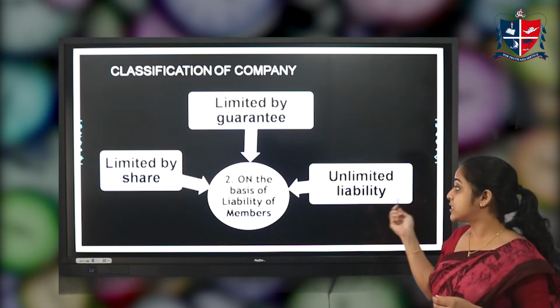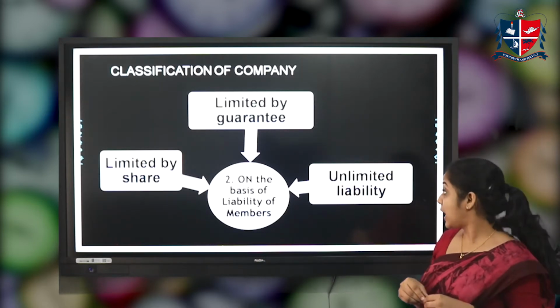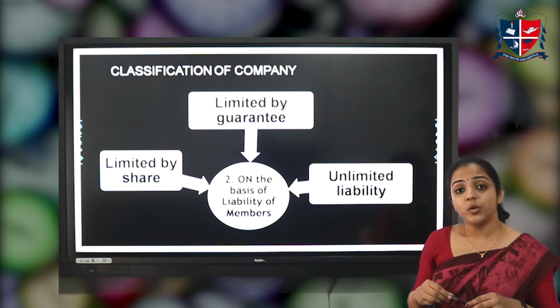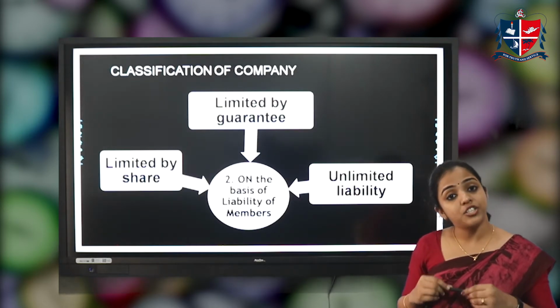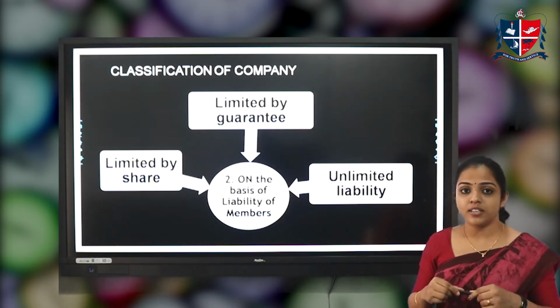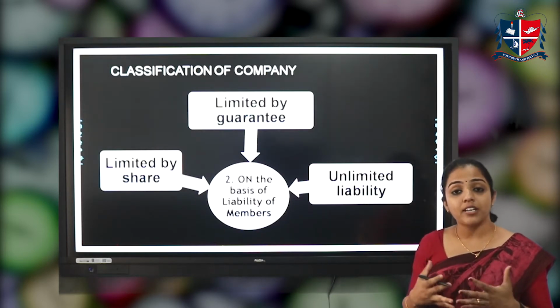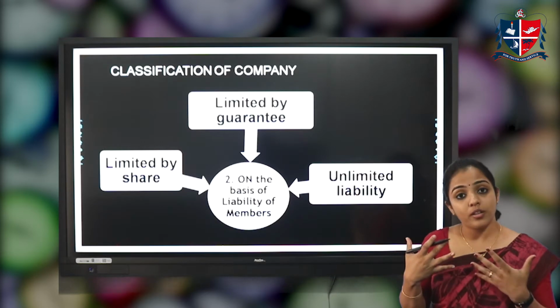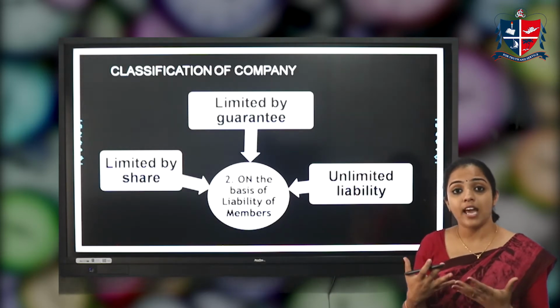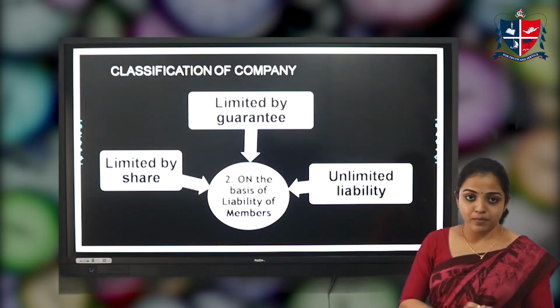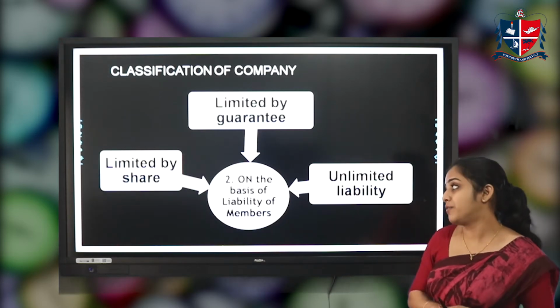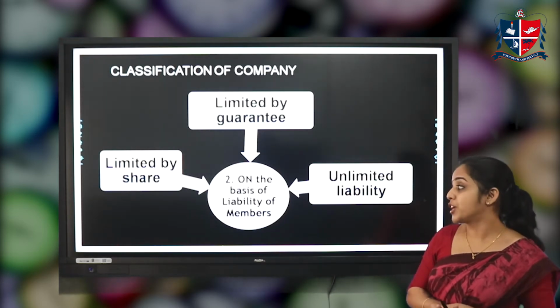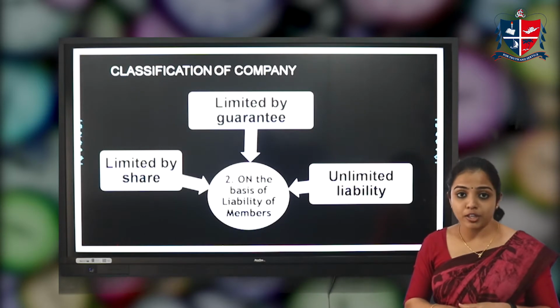The next one is unlimited liability company. Here the liability of the shareholders or members is unlimited. Even at the time of winding up, they have to pledge their personal assets for the liability of the company. These are the basic classifications of company based on the liability of members.